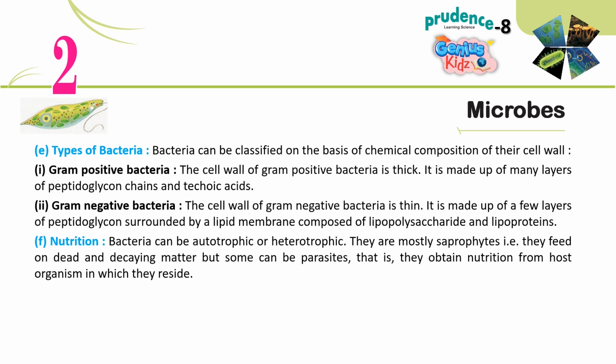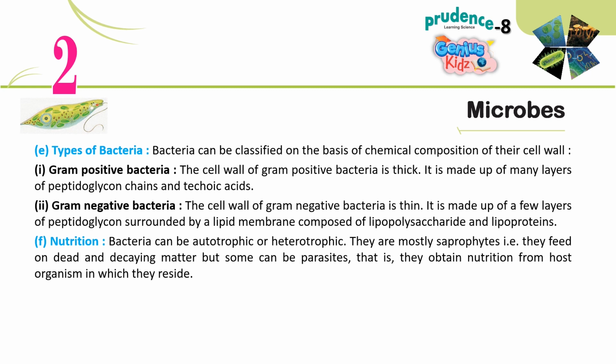Types of bacteria. Bacteria can be classified on the basis of the chemical composition of their cell wall. 1. Gram-positive bacteria. The cell wall of gram-positive bacteria is thick. It is made up of many layers of peptidoglycan chains and teichoic acids. 2. Gram-negative bacteria. The cell wall of gram-negative bacteria is thin. It is made up of a few layers of peptidoglycan surrounded by a lipid membrane composed of lipopolysaccharide and lipoproteins.